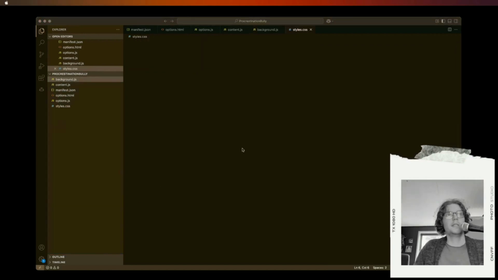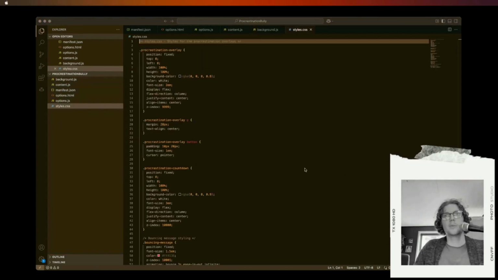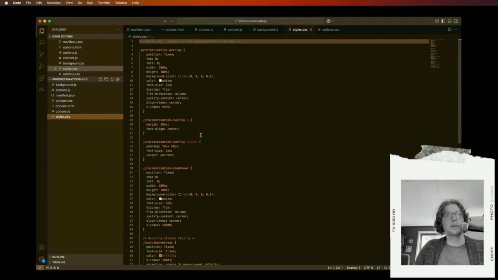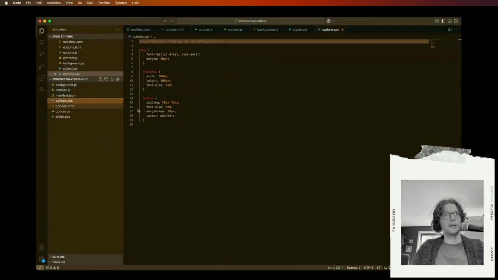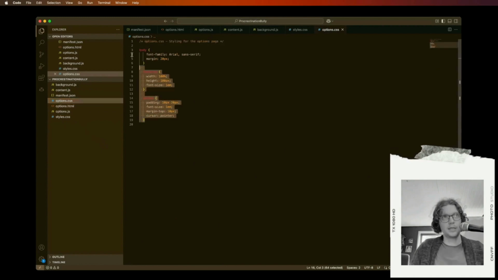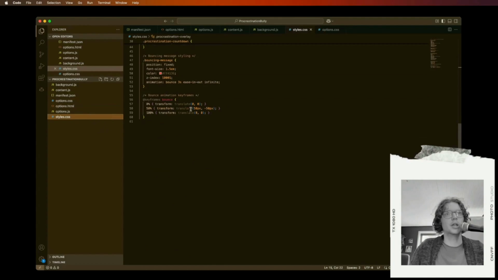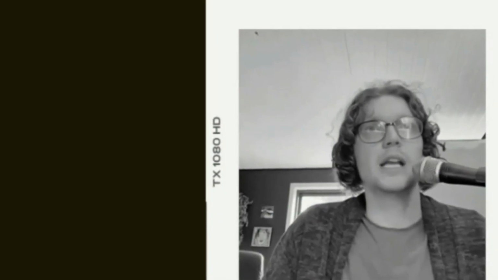Then we have the CSS files. We have 2 of them. We have one, just a main CSS file here, and then one for the options. So we can actually style all of our, make things look good. I think this is a great starting point. I can't wait to see how it actually works.